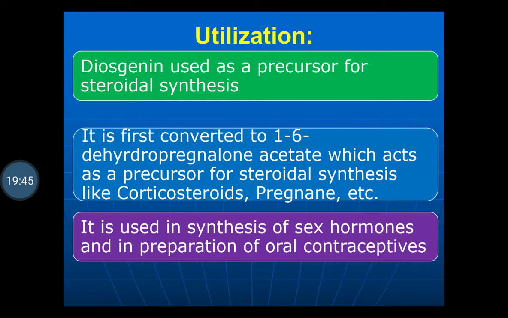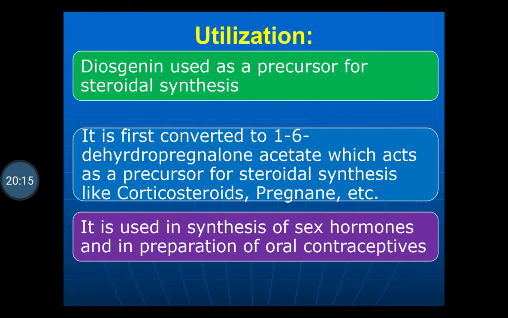It is first converted to 16-dehydropregnenolone acetate, which acts as a precursor for steroidal synthesis like corticosteroids and pregnane.